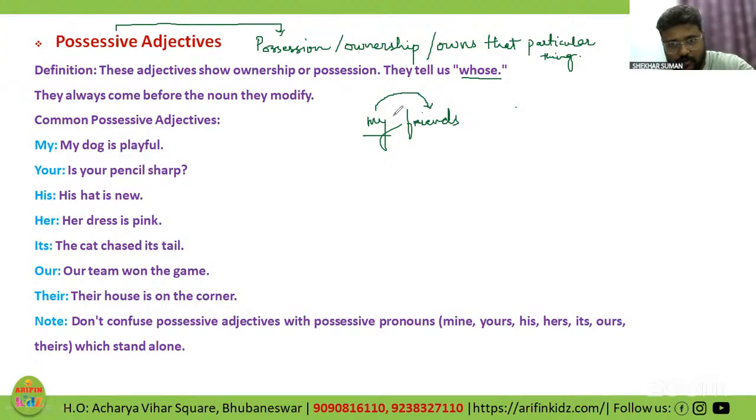So my is showing ownership, and a noun follows after my, you know? So this is showing possession, and a noun is being followed to describe. So this is going to be a possessive adjective.